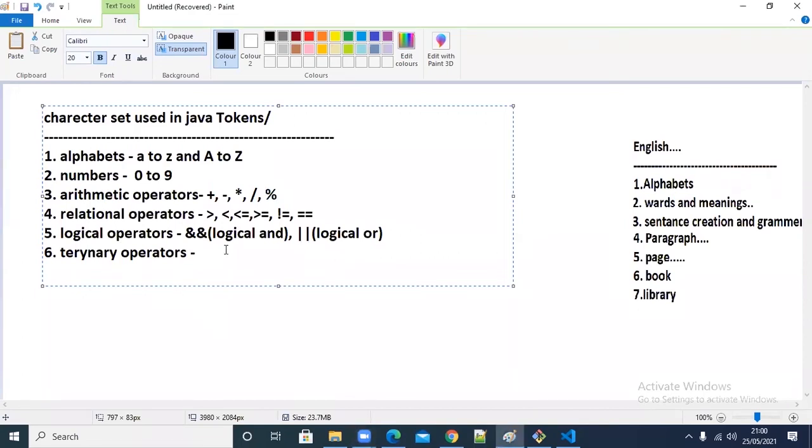Next thing is the ternary operator. Ternary operator is something like this. I'm telling you again, don't try to understand what it is. While you are learning ABCD, did you know what is A? While you're learning, you don't understand what is A, right? You have to just grasp it.